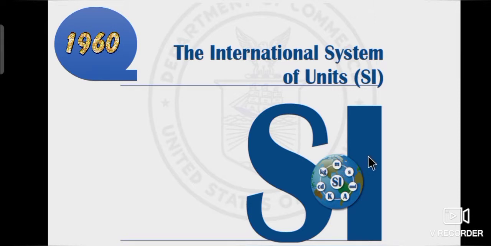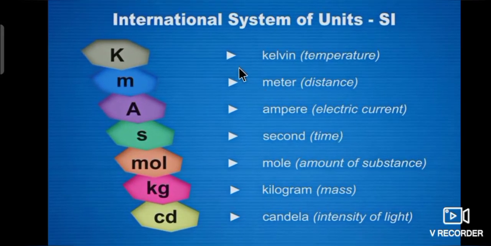In 1960, scientists recognized the need for standard units for physical quantities, so the SI system was introduced. See the picture, students. The 7 base quantities are called the International System of Units. For example, the unit of temperature is Kelvin, distance is meter, electric current is ampere, time is second, amount of substance is mole, mass is kilogram, and intensity of light is candela. So these are the base quantities.